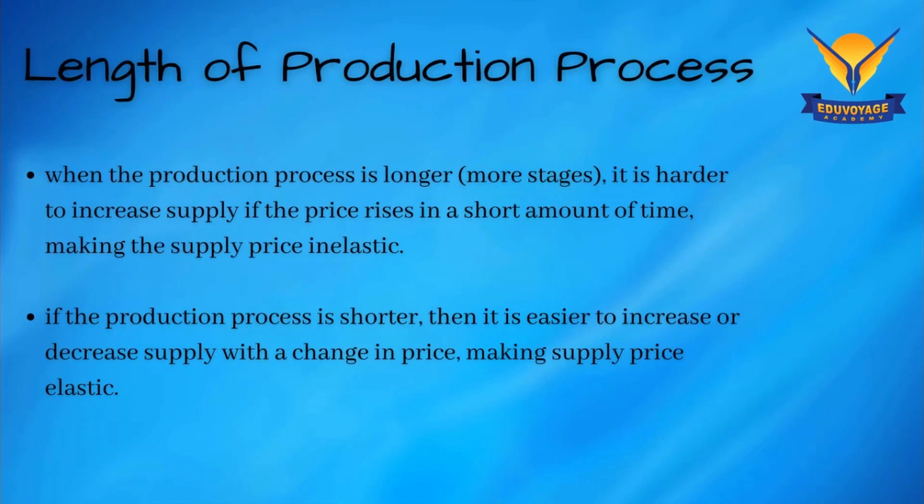Length of production process. So now again, think that you are a manufacturer. So if your production process is longer, that means the product you are making passes through a lot of stages. Say for example, a car manufacturing company. So you will have to put in the batteries and the parts and then painting it and windows and glass and other things. So it's a long production process to get a car ready in the factory. So even if the prices rise to a large extent, immediately you will not be able to supply so many cars in the market. It takes its own time.